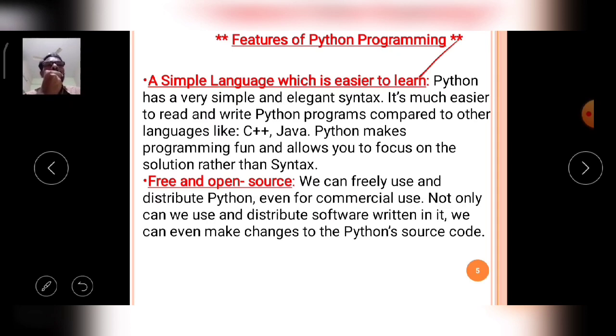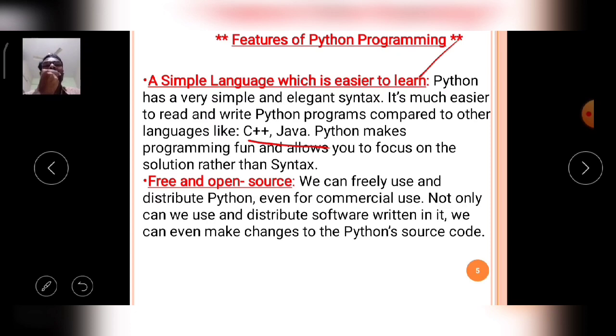Now, Python has a very simple and elegant syntax. Coming to the syntax, the Python language has very simple and elegant syntaxes. It is much easier to read and write Python programs compared to other languages like C, C++, Java. In C, C++, Java, somewhat compared to Python, the syntactical rules are very strict.